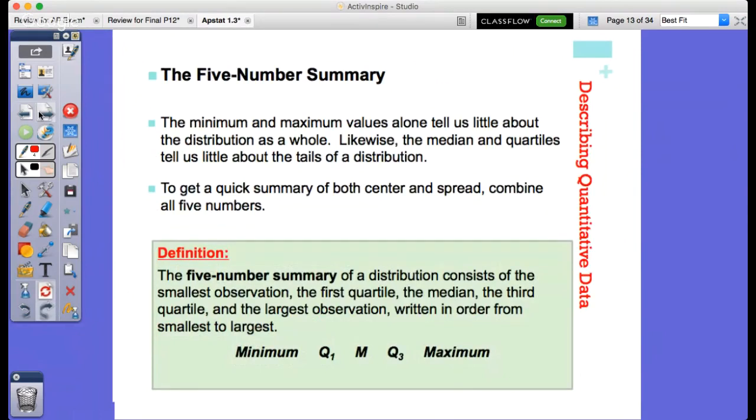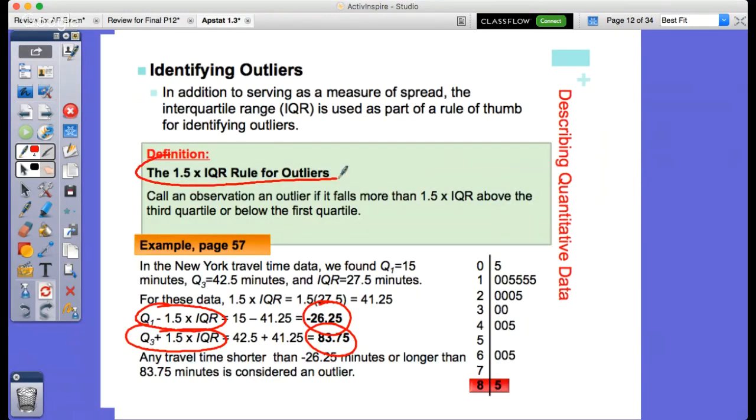Okay, got that? All right, again, make sure you get that down. 1.5 IQR rule for outliers. This is something that you need to know. This is not on your formula sheet. Not on the formula sheet. I've got to know that one.